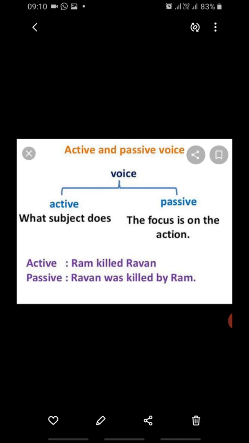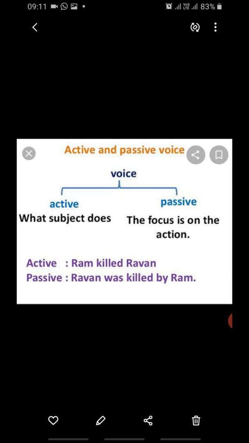And if we are talking about passive voice, the whole focus is on the action, what action has to be done in the sentence. So, in short, active means what the subject does. But in passive, we have to focus on the action which has to be done in the sentence.